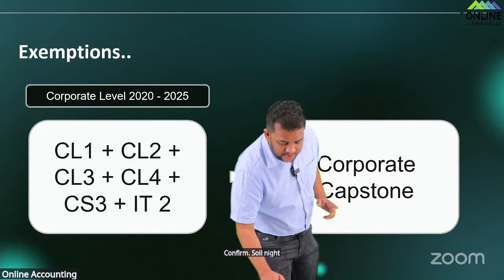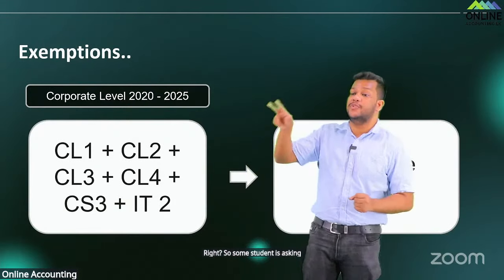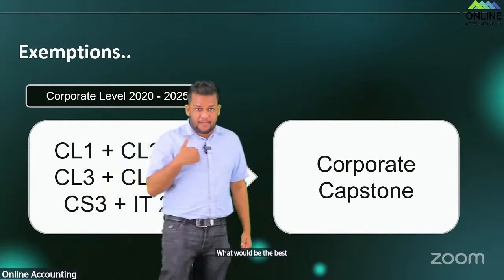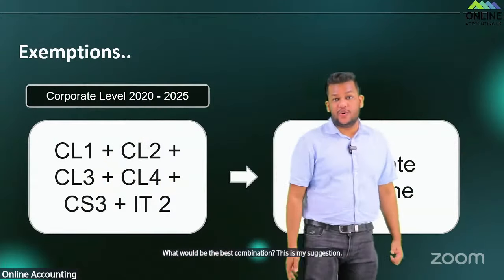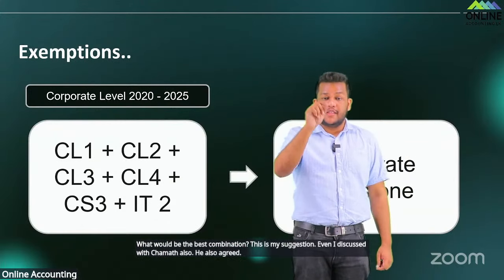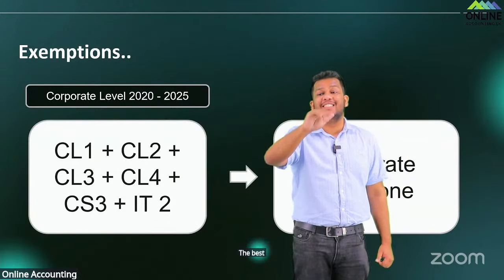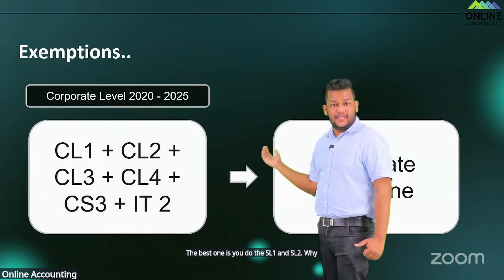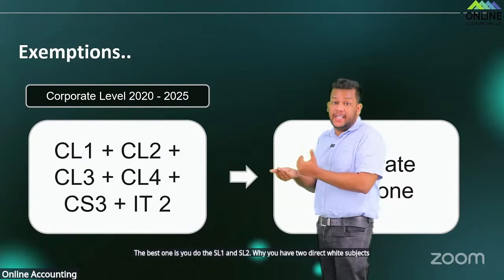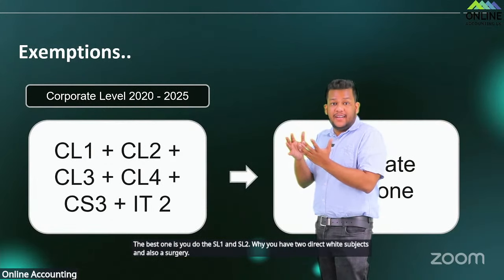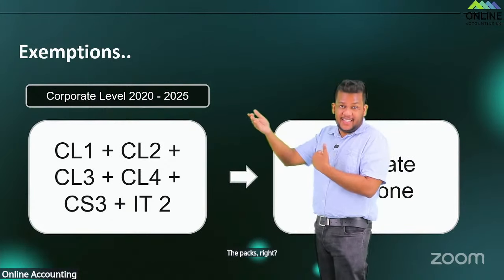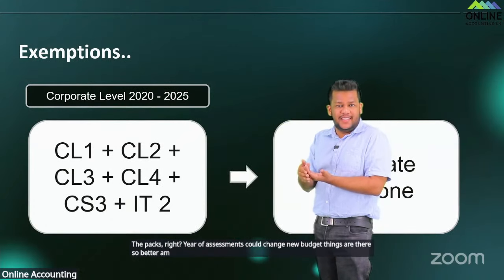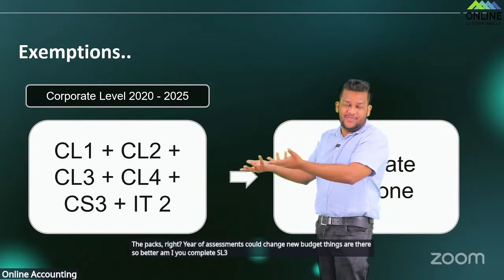So one student is asking, sir, I will be doing only 2 subjects in strategic level. What would be the best combination? This is my suggestion. Even I discussed with Chamath also. He also agreed. The best one is you do the SL1 and SL2. Why? You have 2 direct subjects and also SL3, the tax, right? Year of assessments could change. New budget things are there. So better you complete SL3 under the new tax laws, right?